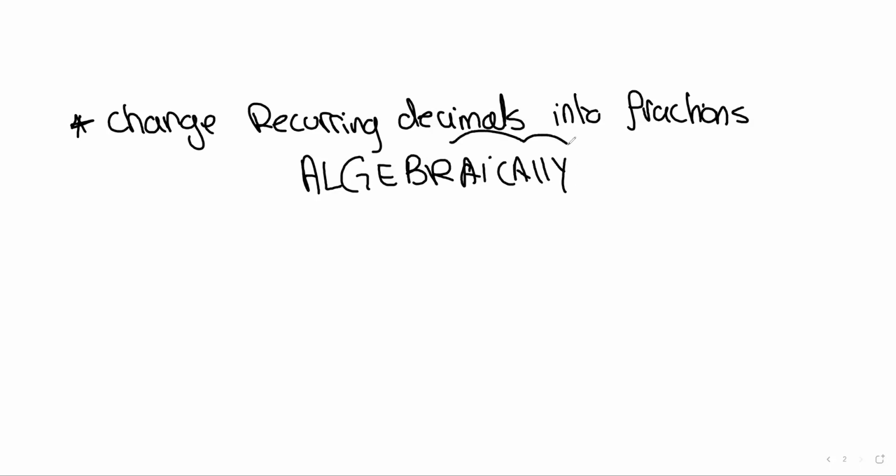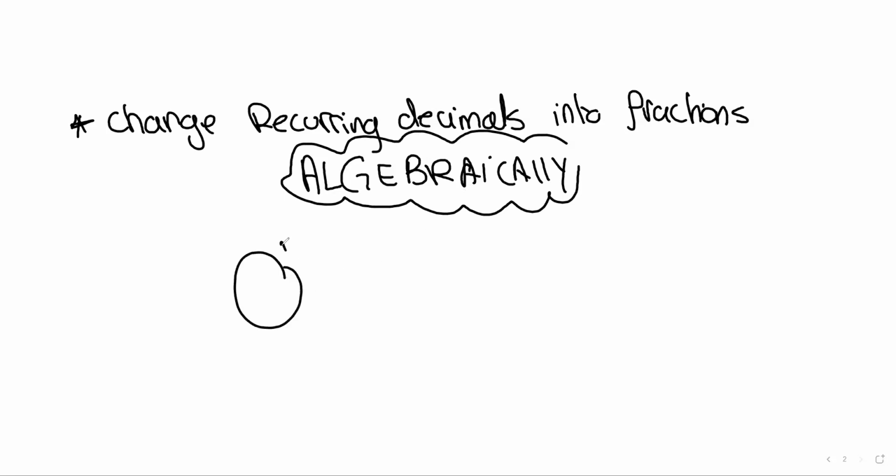What does algebraically mean? It means I am required to show certain steps to show how we are going to change these recurring decimals into fractions. This is the objective of our topic today, changing recurring decimals into fractions algebraically.